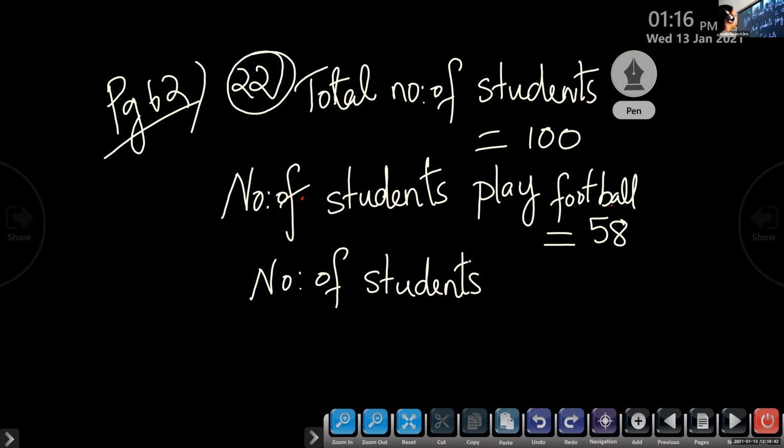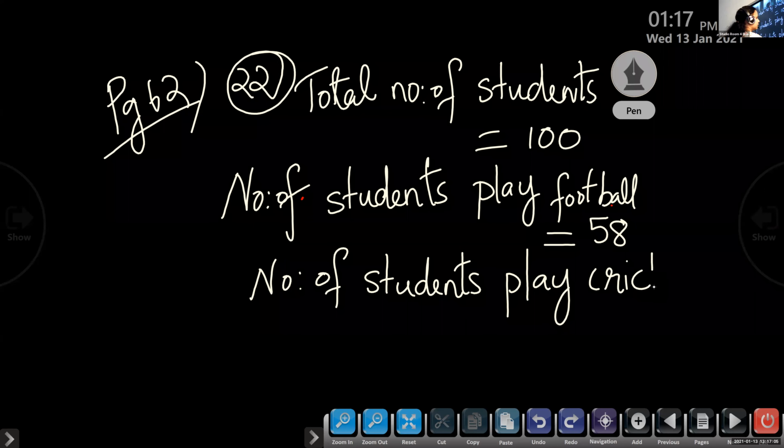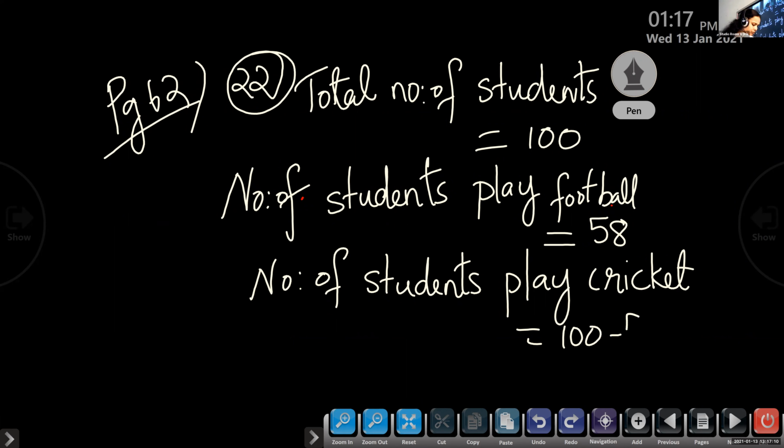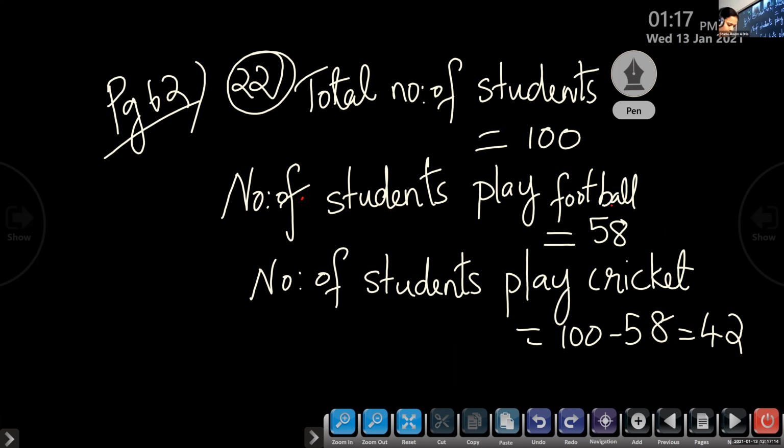Okay, children. Total number of students, what is that? 100. Number of students who play football, 58. Number of students who play cricket, how much? 42. How can you find out? 100 minus 58. You want to write that step? 100 minus 58 which is equal to? Otherwise, you can just write 42 also, no problem.